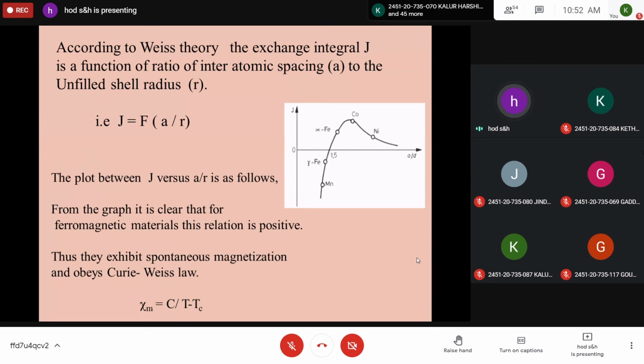Five minutes I'll take still. Shall I proceed to the next slide? Girls, did you copy? Yes, sir. Boys, shall I proceed? Shall I go to the next slide? Somebody respond. Yes, sir. Okay.